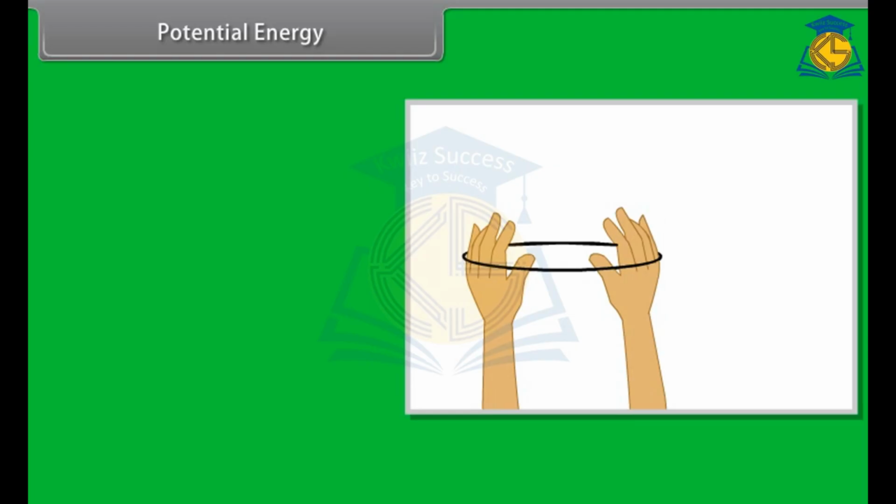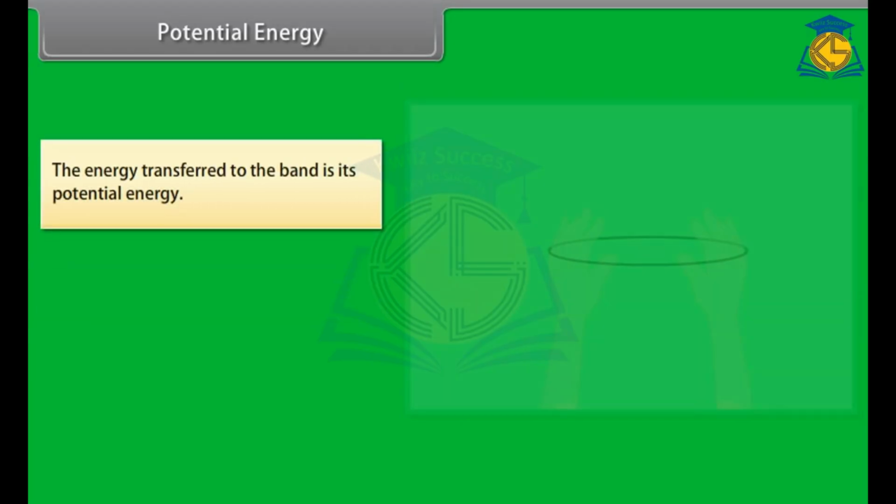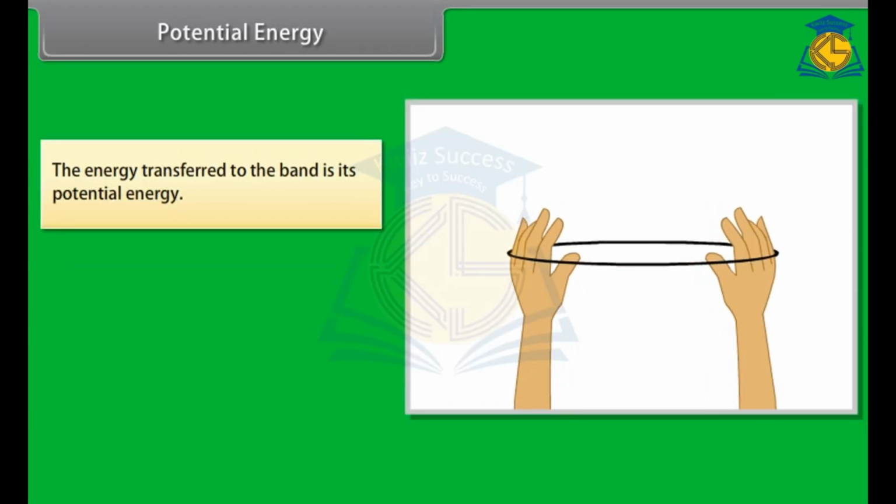Do you know how did it acquire energy when stretched? Here the energy gets stored due to the work done on the object. The energy transferred to an object is stored as potential energy if it is not used to cause a change in the velocity or speed of the object. We transfer energy when we stretch a rubber band.